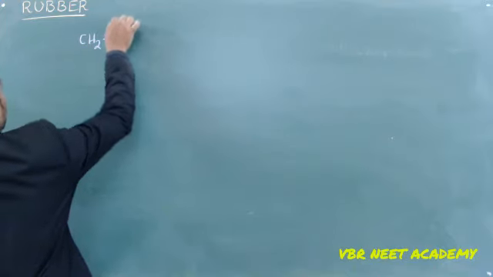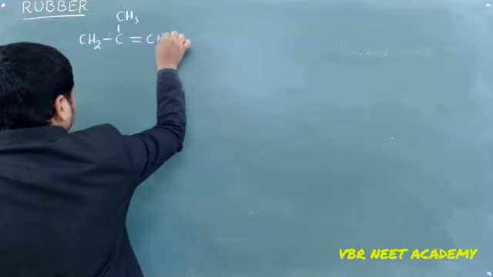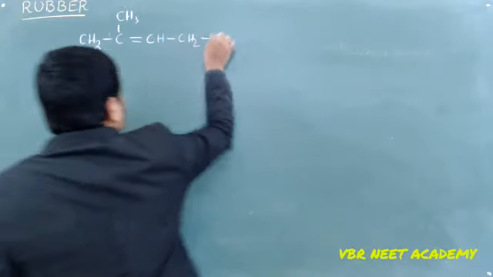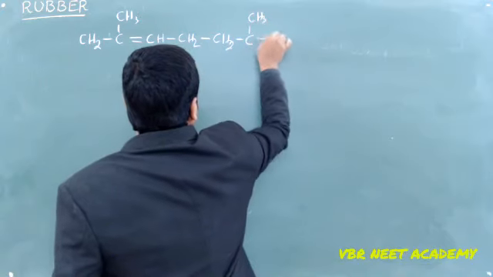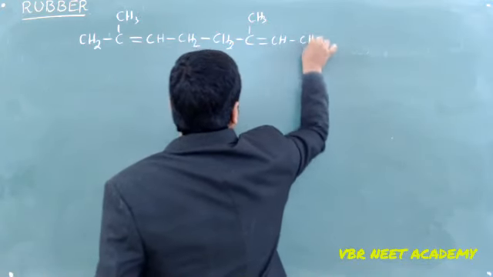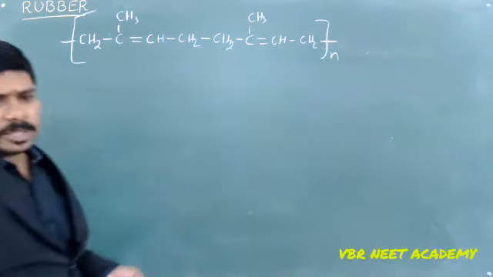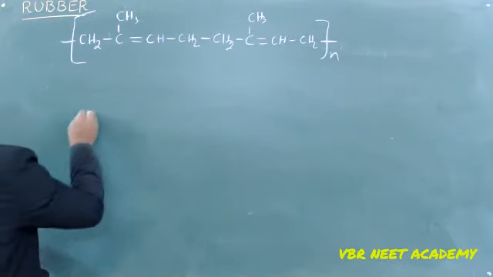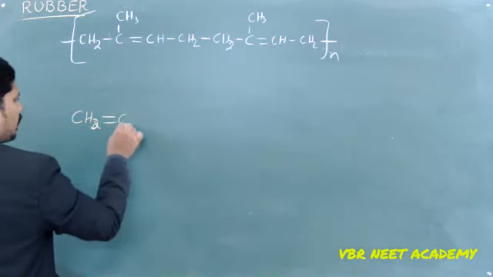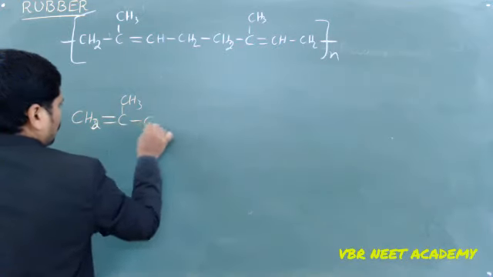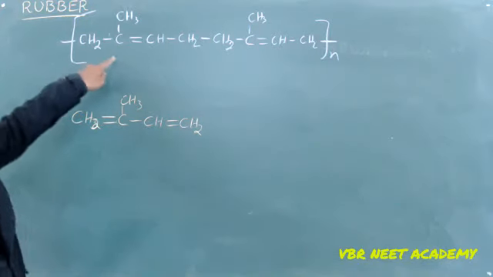CH2, CH3, double bond C, CH2, CH2, then we have C CH3, double bond CH, CH2. This is the natural rubber, and this is the polymer, and we take the monomer, which is isoprene, and this is polyisoprene.